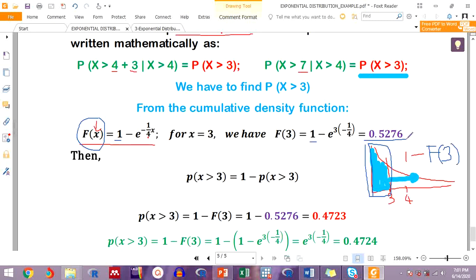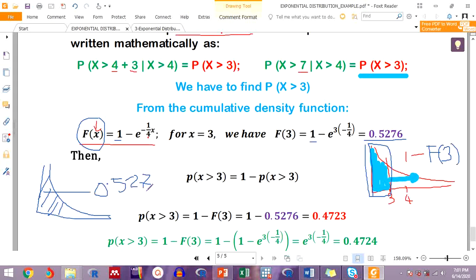In other words, it is the area to the left when x equal to 3. If I sketch here, if this is x equal to 3, then the area to the left is 0.5276.